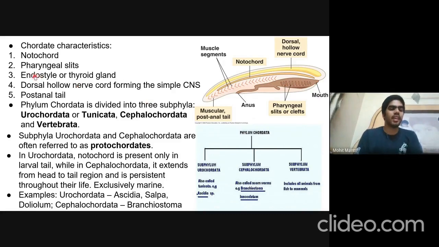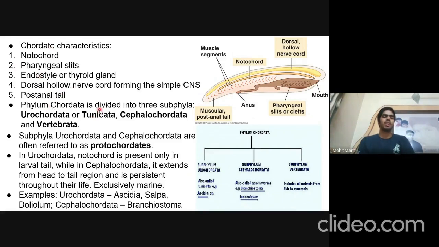A third is they have an endostyle or thyroid gland. There is an organ called the endostyle, which is replaced by the thyroid gland in some chordates. Also, there is a dorsal hollow nerve cord forming the simple CNS. A hollow dorsal nerve cord is found on top of the notochord in these organisms, and it forms the simple central nervous system. Then fifth, they have a post-anal tail. In all chordates, a tail is present at some point of their life, and these are the five main characteristics of all chordates.